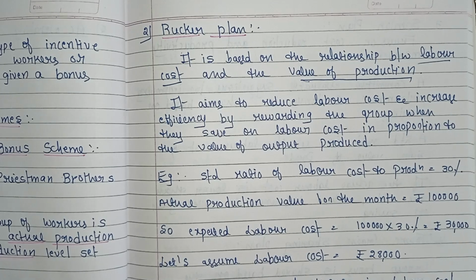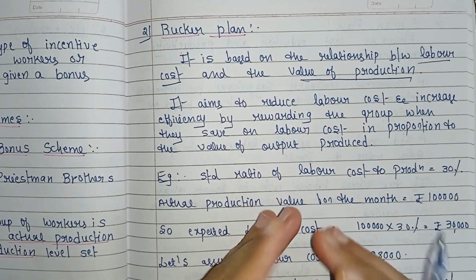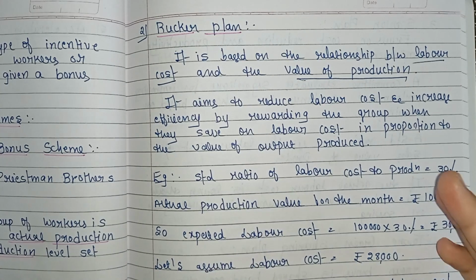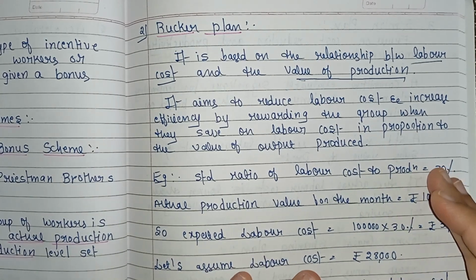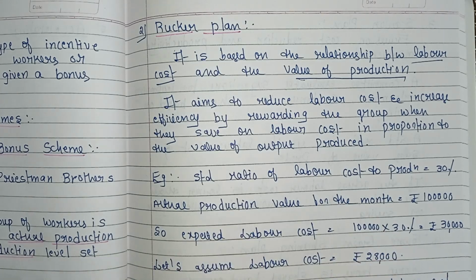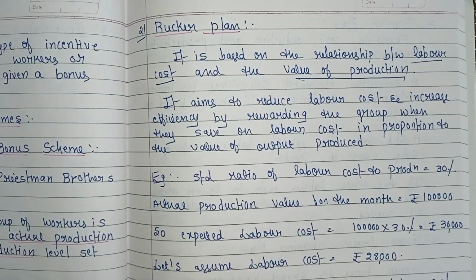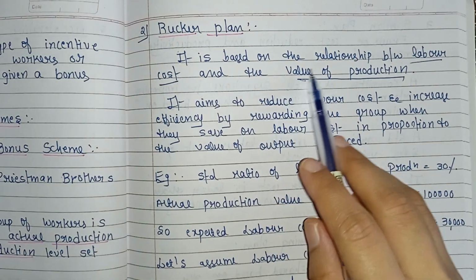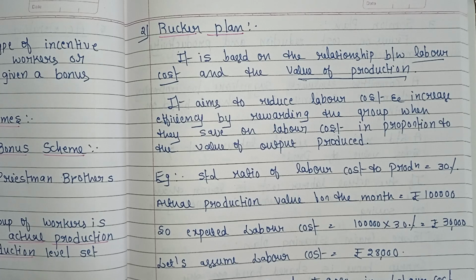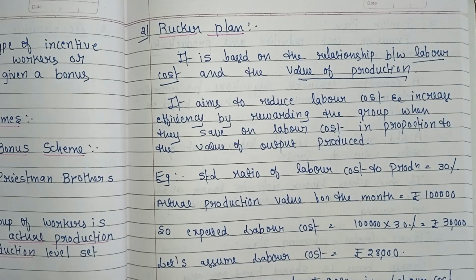Means here in Rucker Plan, a standard ratio is set, which is the ratio of labor cost, clear, to the total value of production. So if the group performs better and reduces their labor cost ratio, then the savings are shared between the workers. That is what? It is based on the relationship between labor cost and the value of production.